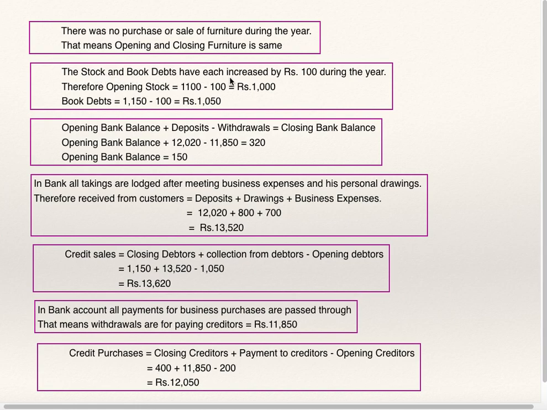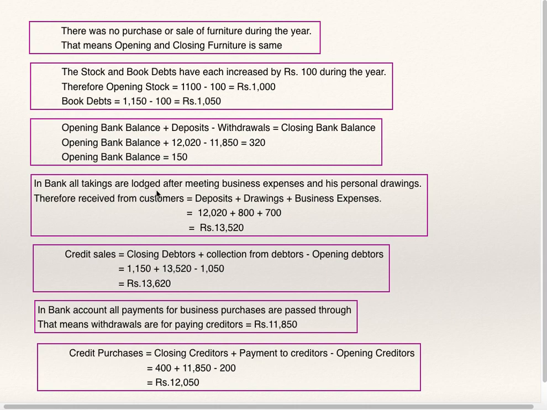The stock and book debts have each increased by 100 during the year. Therefore, opening stock is closing stock minus 100, which is 1000. Opening debtors are closing debtors minus 100, which is 1050. Opening bank balance plus deposits minus withdrawals is equal to closing bank balance. Closing bank balance we know, withdrawals we know, deposits we know. From that you can find out opening bank balance, which is 150.